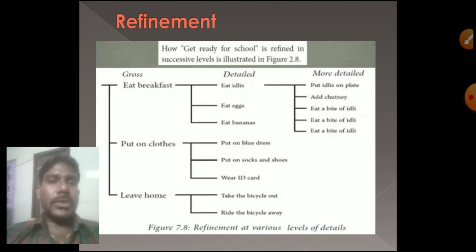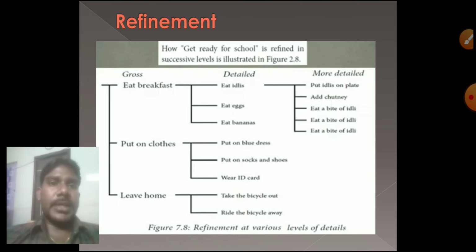Decomposition means, as I already told you, big problems will be divided into sub problems, and abstract more details in those sub problems to execute them one by one. Doing everything by one person is not easy. If it is divided and done, it is very easy to complete that process.